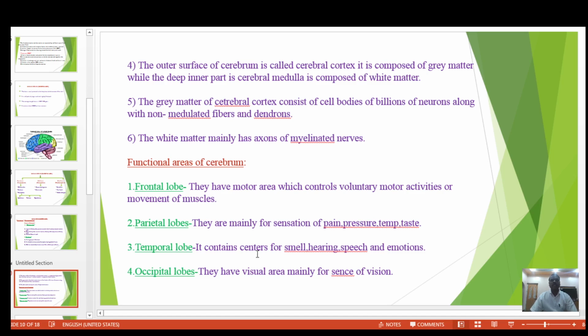It contains centers for smell, hearing, speech and emotions. Fourth, occipital lobes. They have the visual area, mainly for the sense of vision. So these are the four functional areas of the cerebrum.